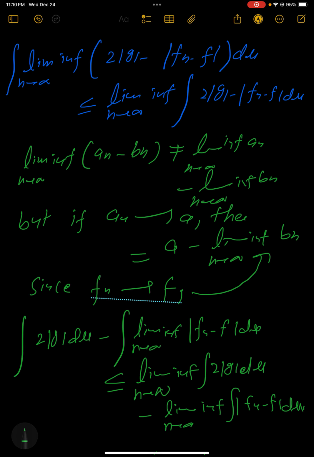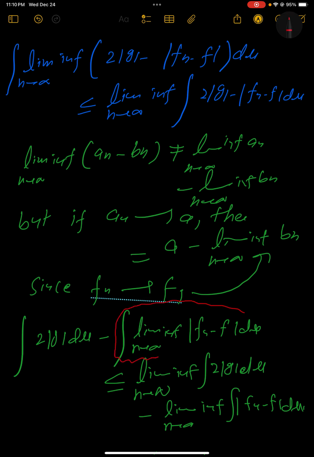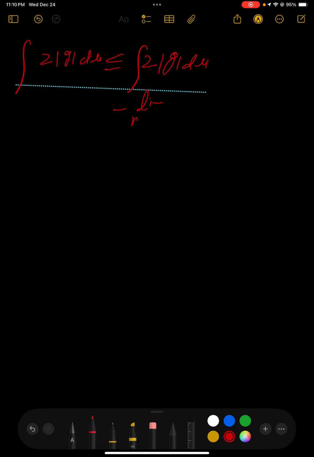The proof is very easy, we are almost there. Now what do you think about this term? Since fn approaches f, fn minus f is 0, so this term will be 0, okay. So on the left side we have the integral of 2g d mu is less than or equal to, since we don't have any other term, the integral of 2g d mu minus the limit inferior of the integral of fn minus f d mu.